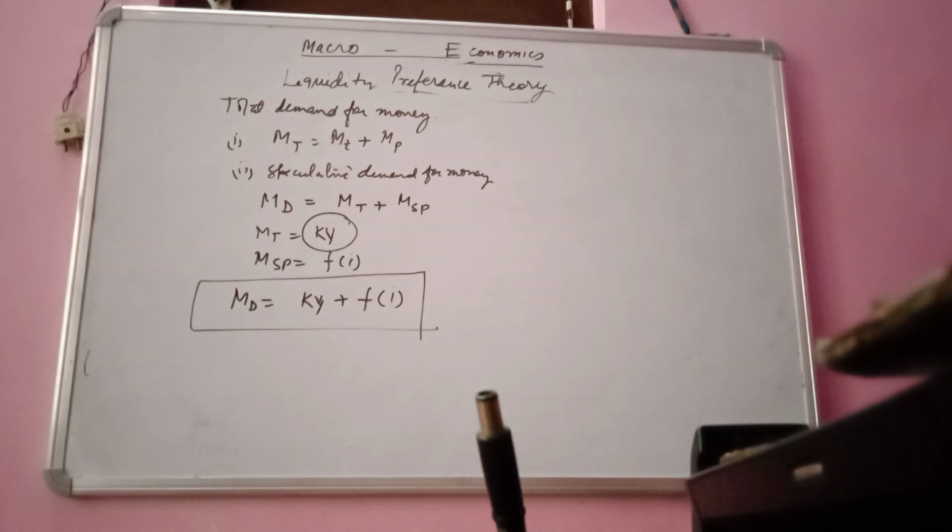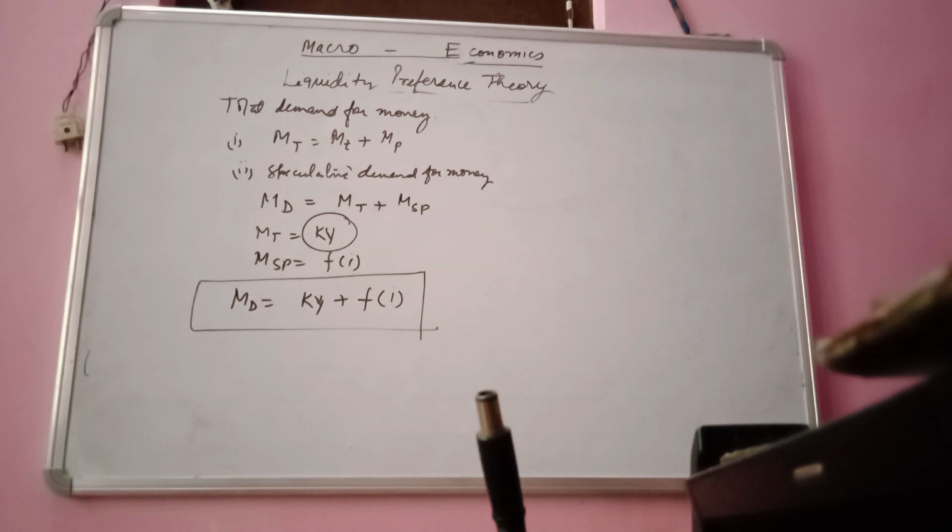This is the relationship between the total demand of money and the interest rate in the Keynesian theory of demand for money and the theory of interest, and the relationship between the total money demand curve and the interest rate, which shows the deviation of the total demand for money.